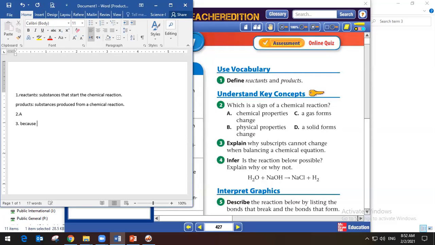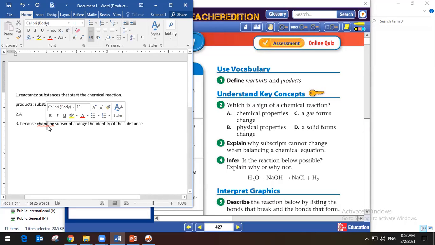Yeah, because changing subscripts changes the identity of the substance. That means it will actually tell about another substance. So we say that the subscript is considered a part of that substance, or the name of the substance, and cannot be changed. Is it clear, guys? Yes. Okay.